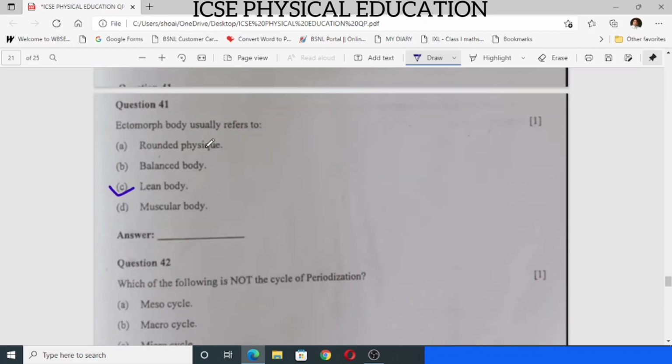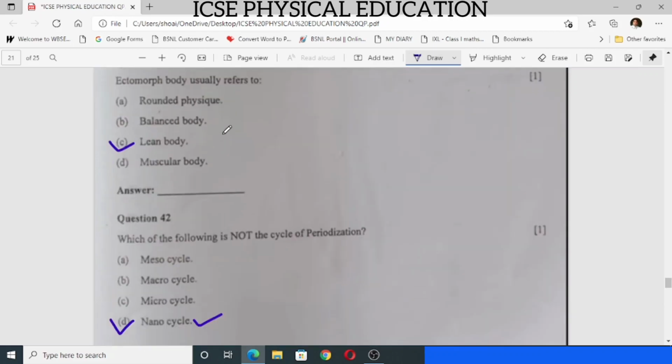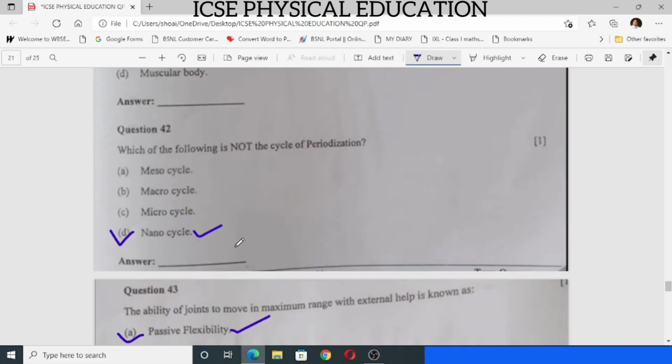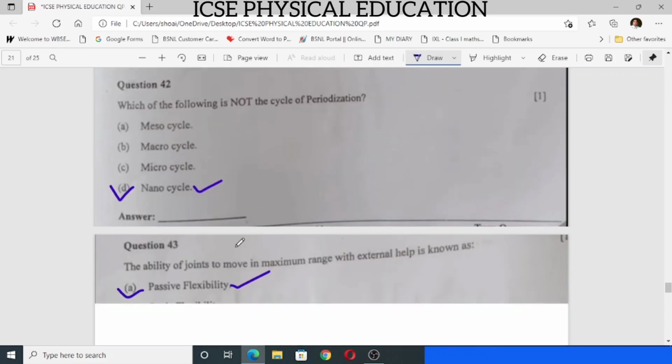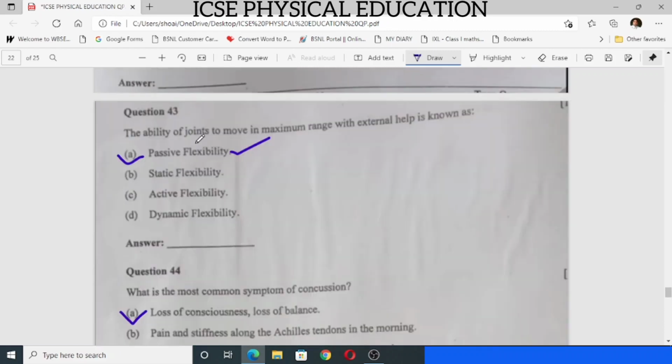Number 41, the ectomorph body usually refers to lean body. 42, which of the following is not the cycle of periodization? The answer is nanocycle, N-A-N-O. 43, the ability of joints to move in maximum range with external help is known as passive flexibility.